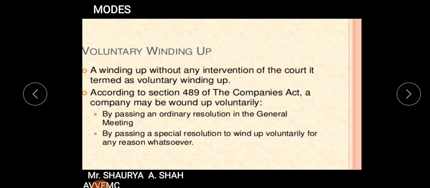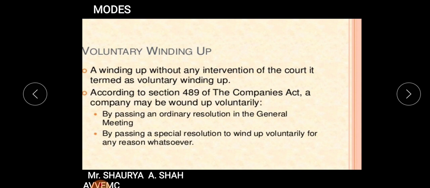A winding up without any intervention of the court is termed voluntary winding up. The business persons, the directors of the company, decide to wind up the company on their own, voluntarily. That is known as voluntary winding up. According to Section 489 of the Companies Act, a company may be wound up voluntarily by passing an ordinary resolution in the general meeting.